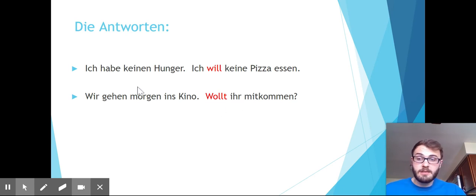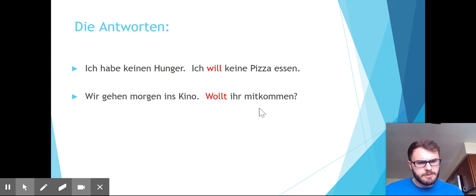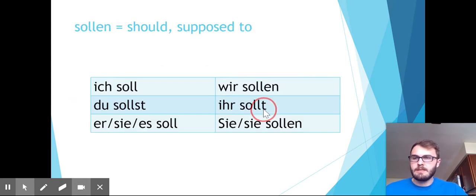Also, a quick little side note, we see here, ich habe keinen Hunger, ich will keine Pizza essen. This verb is in the second position, as it always will be, and then the other verbs at the end. But here, it's not seemingly in the second position. Why is that? Remember, the one time that verbs are not at the second position in a German sentence is when it is a yes-no question. Remember, the verb comes very first. In German, we don't say, you want to go to the movies with me? We say, want you to go to the movies with me. So always keep that in mind.